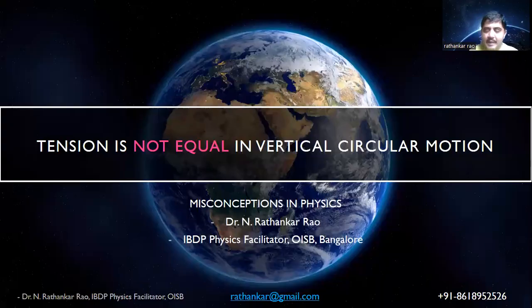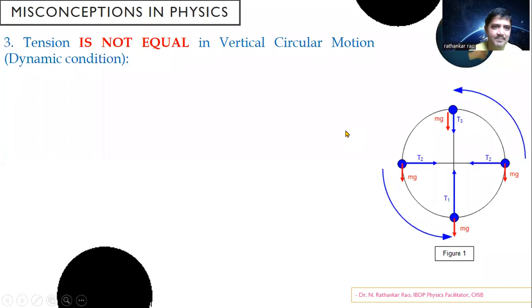Okay, so I am back. So we had looked at conical motion, conical circular motion. Then the question that arises to me is, is it that the tension is always constant in a circular motion, or does the tension change even in different circular motions? Towards it, I looked at tension is not equal in vertical circular motion. There's one more misconception. Let us look at why it is not equal. Tension is not equal in vertical circular motion.